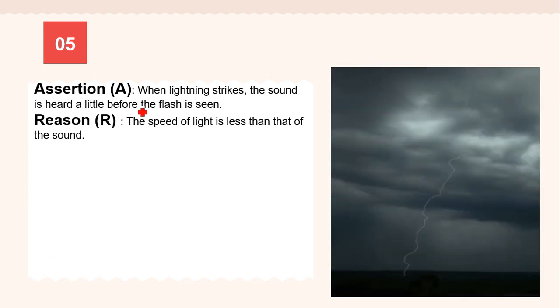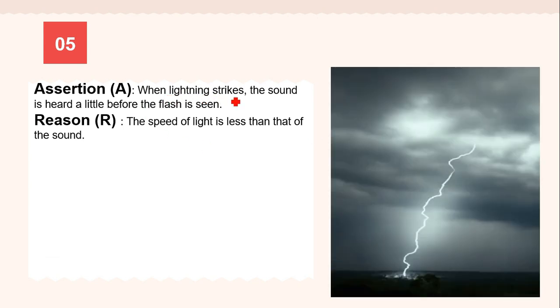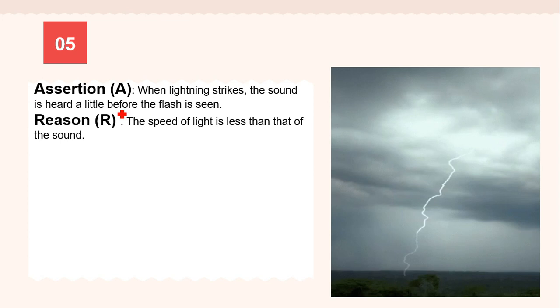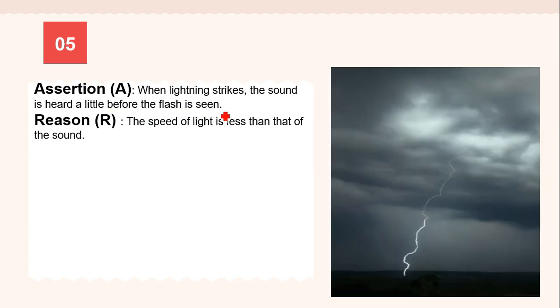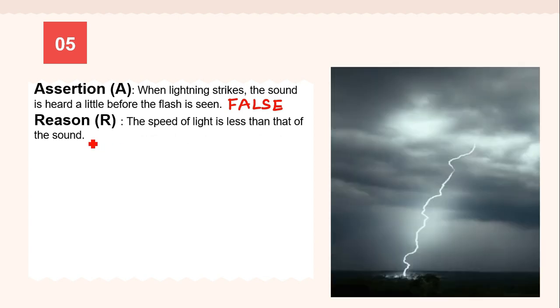Now coming to this fifth one. Assertion is, when lightning strikes, the sound is heard little before the flash is seen. So this is an incorrect statement. So I am writing here false. Then it is writing the speed of light is less than that of sound. So what about this second statement?